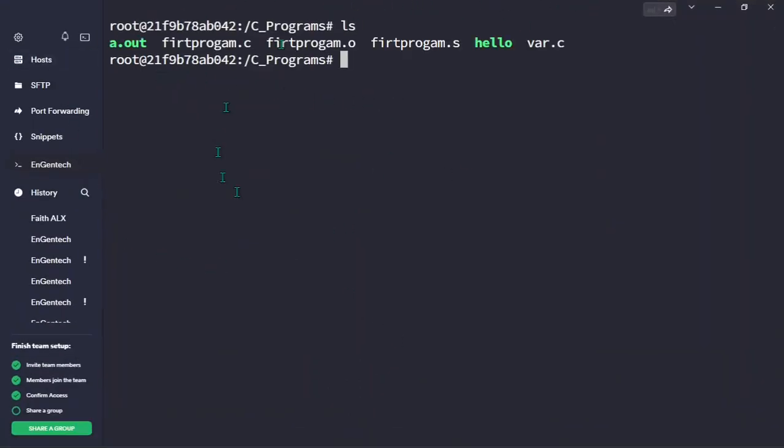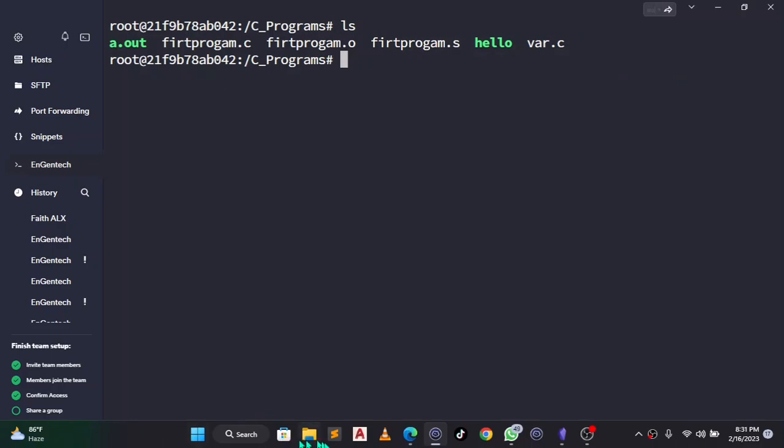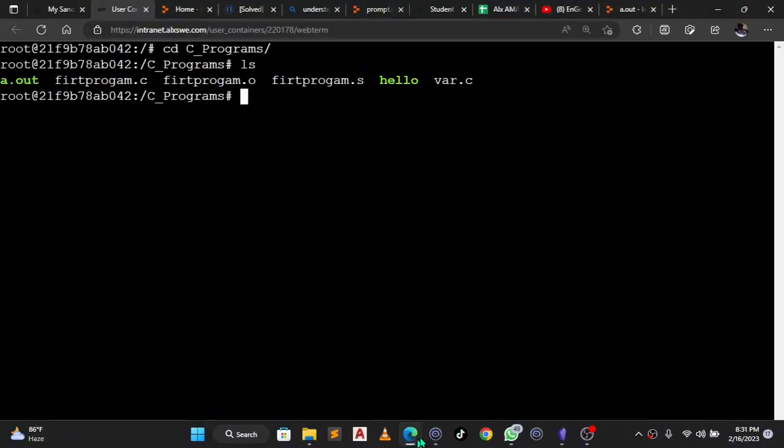Now you can see how this font style looks beautiful. It's a very good terminal. It looks like a GUI interface, but it's actually a CMD, okay? So I'm going to be using this one to do my training from now henceforth.